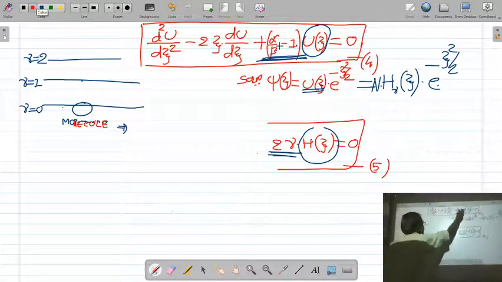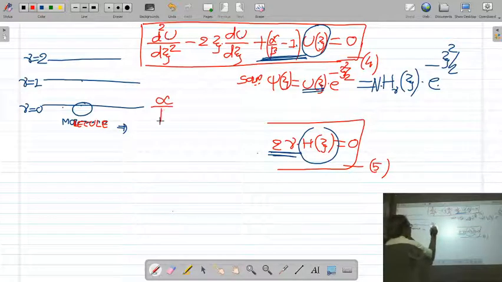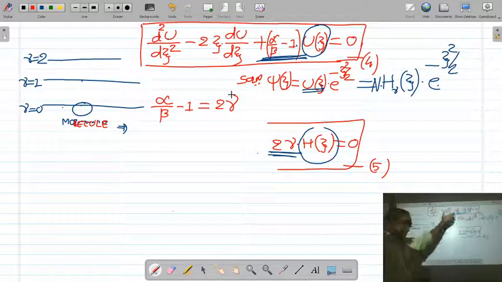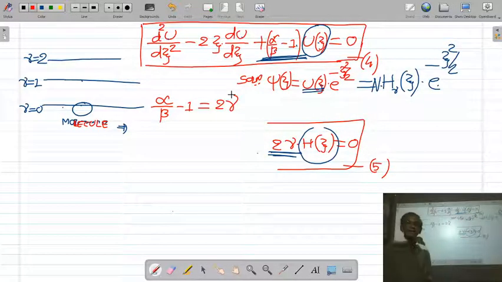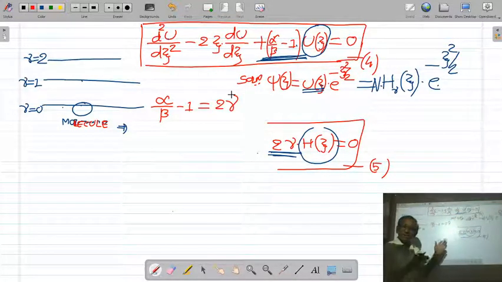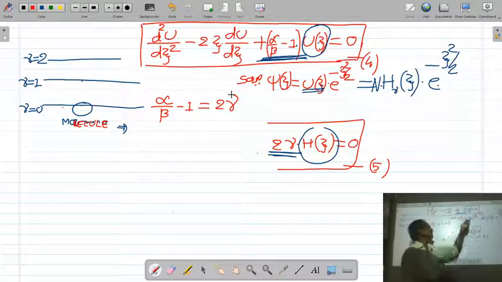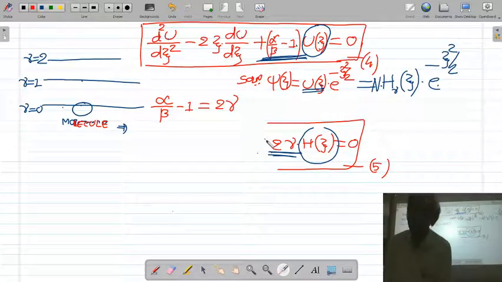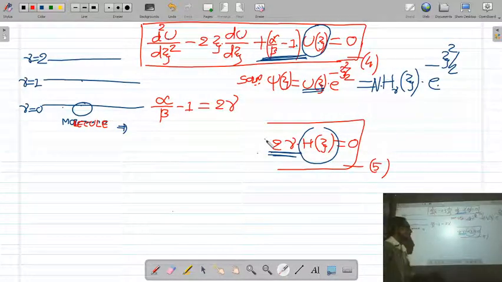This alpha upon beta minus 1 is equal to 2 nu. Then our equation becomes exactly identical to the Hermite equation, if and only if the Schrodinger equation of the harmonic oscillator becomes exactly identical to the Hermite differential equation when alpha upon beta minus 1 is replaced by 2 nu. Okay.